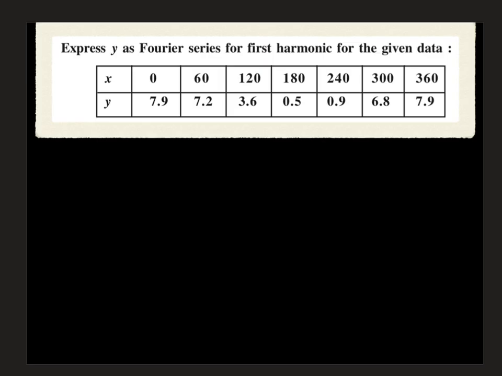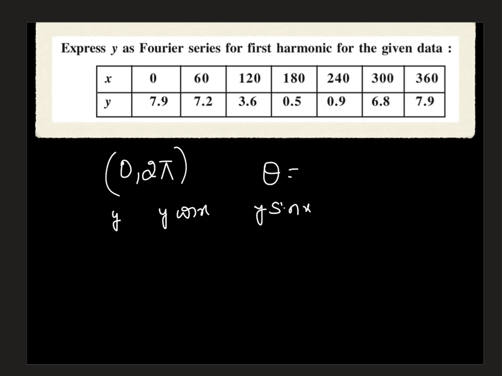So let's start with the problem. We have here: express y as a Fourier series for the first harmonic, meaning we need to find only a naught, a1, b1 for the given data. Given that x is 0 to 360, the interval is 0 to 2 pi. It's a 2 pi format, so we do not need to consider theta. Only we have to prepare the table for y cos x, y sin x. Like this we have to prepare the table.